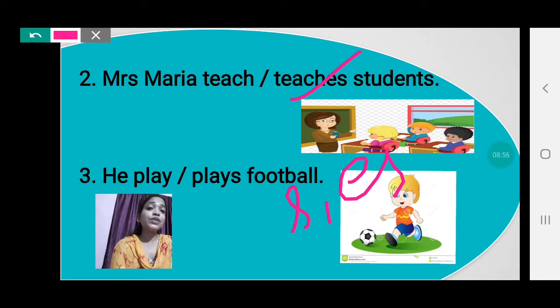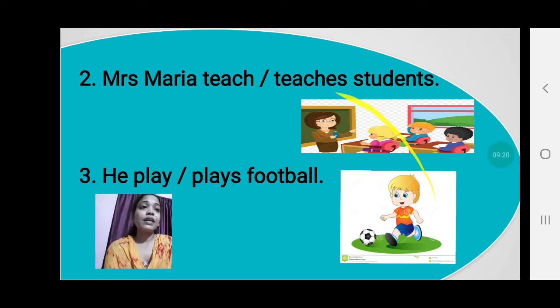Next, he plays football. According to rule number 2, when a verb comes after the pronoun he, she, it, we have to add s or es to the main verb. So he plays football.